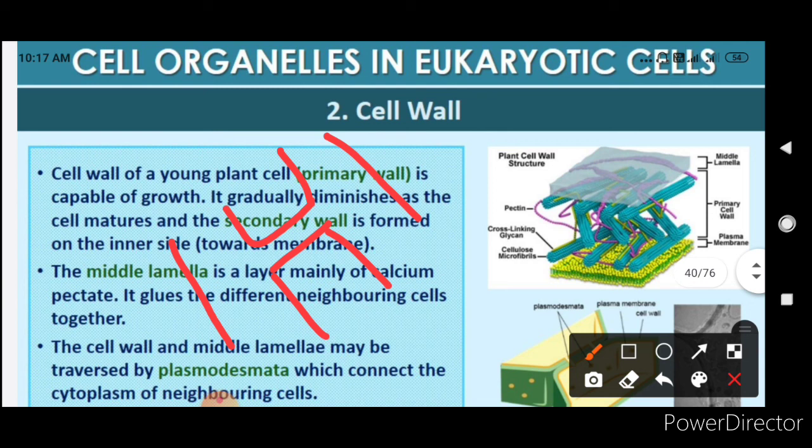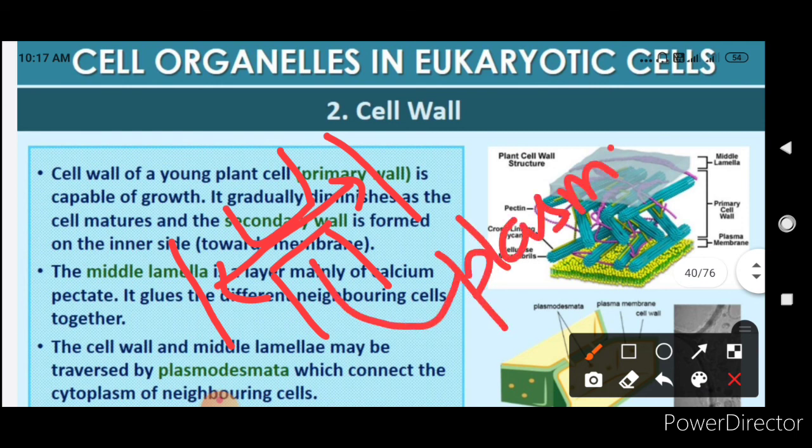So here the connection is through plasmodesmata. And this is a connection which is connecting the cytoplasm.